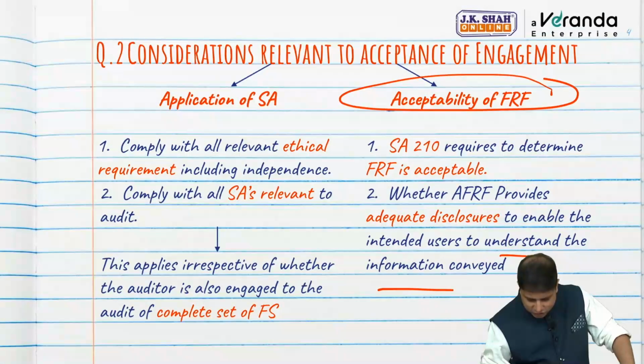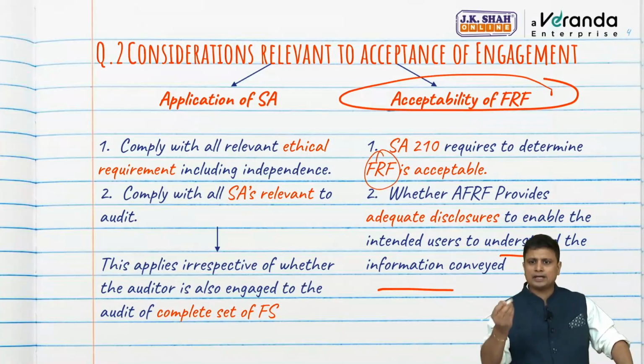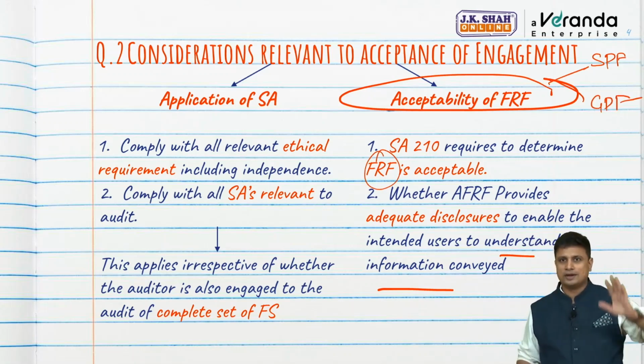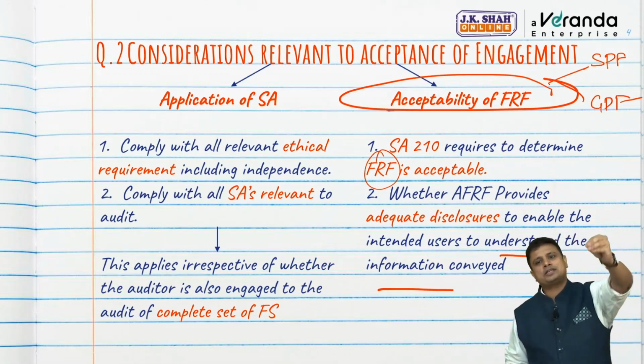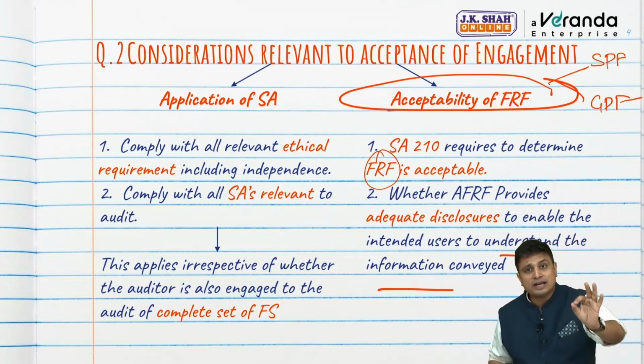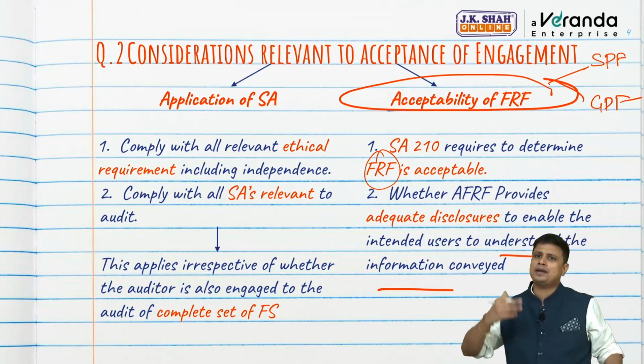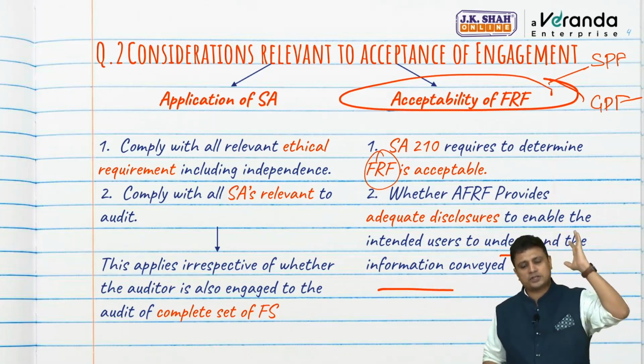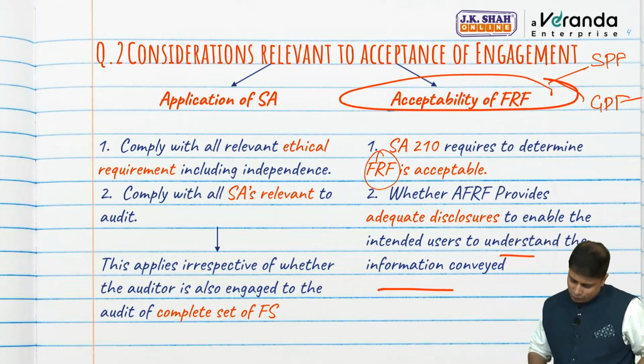Now, these financial statements may be made as per either of the frameworks. See, this can be a special purpose framework also, or it can be a general purpose framework also. We discussed this in SA 800. So this financial statement, single financial statement or specific element, can be as per either of the things, general purpose financial statement or special purpose financial statement. Let us see one question based on this.